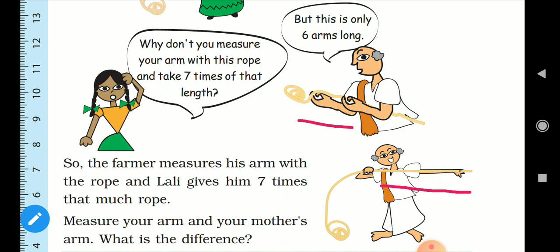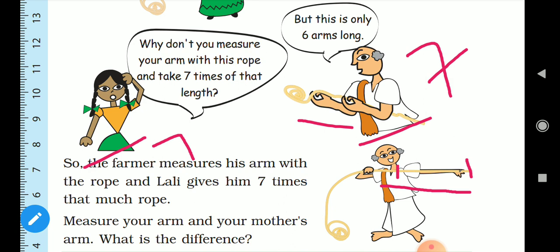Okay, so this girl measured 7 arms of length rope and she gave it to the farmer. Now the farmer started measuring the same rope with his arm. See, arm's length from here to here. So what happens, children? Now if we measure with his arm's length, will the rope give the count of 7?